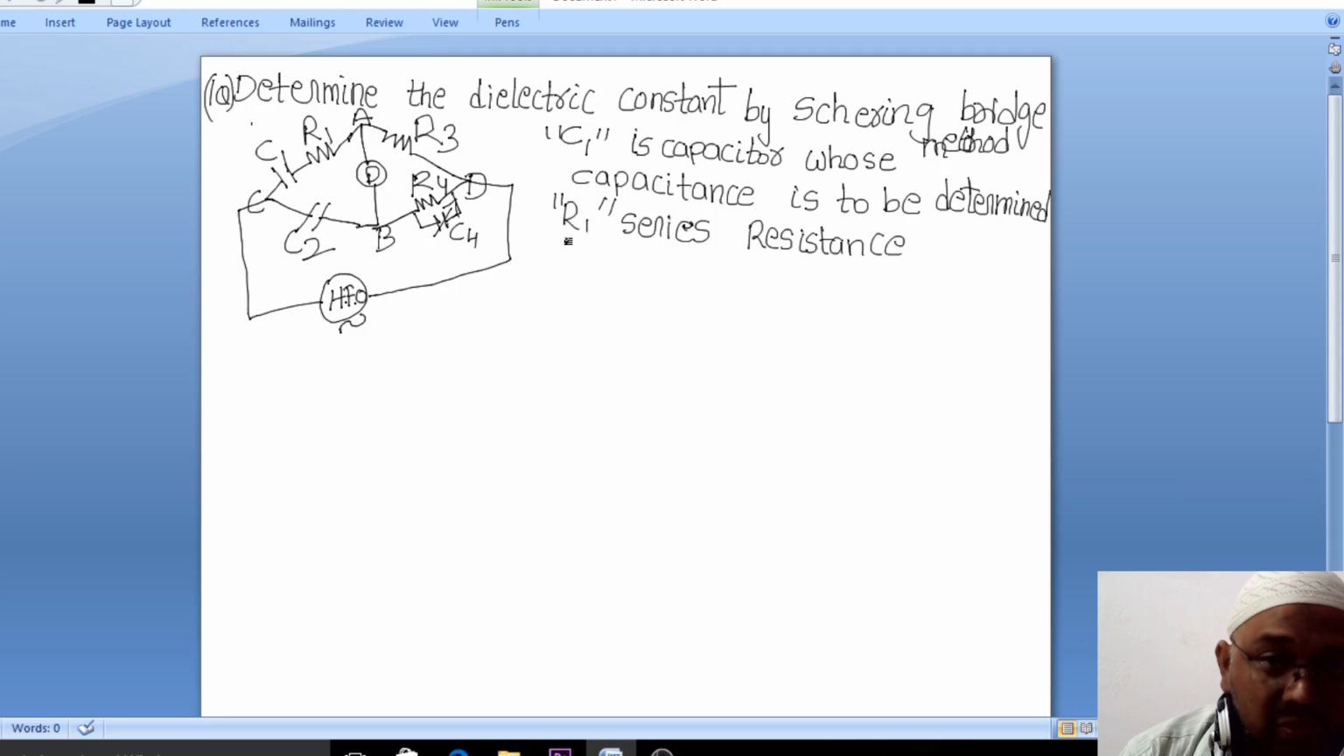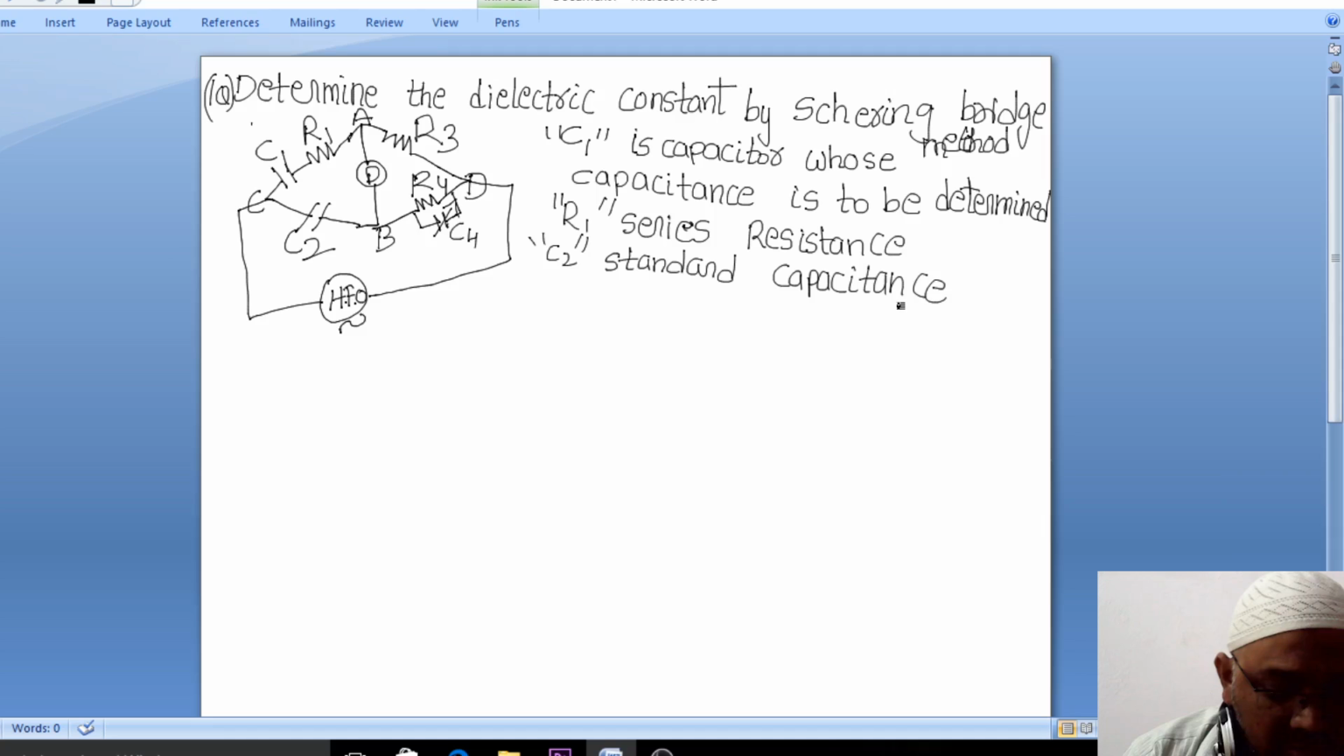And what is C2 here? You can just see, where is C2? This is C2. So C2 is the standard capacitance, means it will have a standard value, right? A fixed value, right? Standard capacitance. This is a fixed value. So we say that this C2 is a standard capacitance.